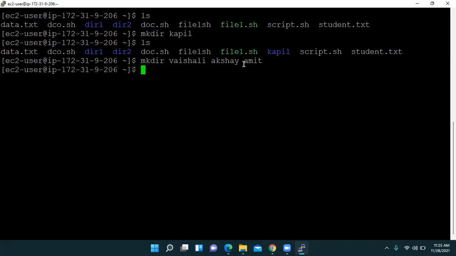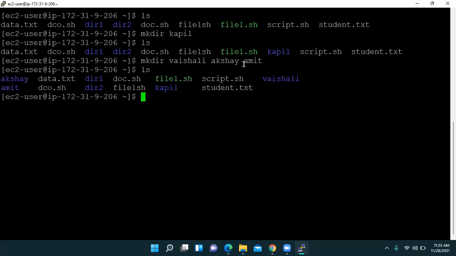Let us press enter, and it is not showing an error. So we check by using the ls command. Using the ls command, we can check we have successfully created them. See, we have Vaishali at the end. And then we have Amit also.